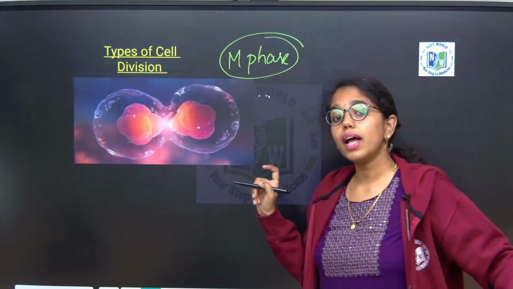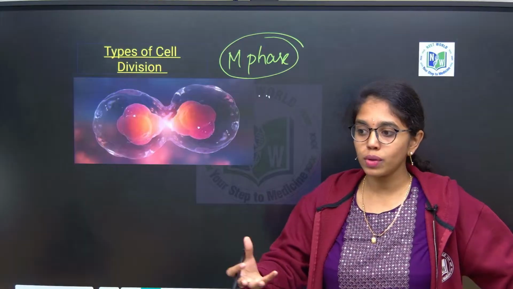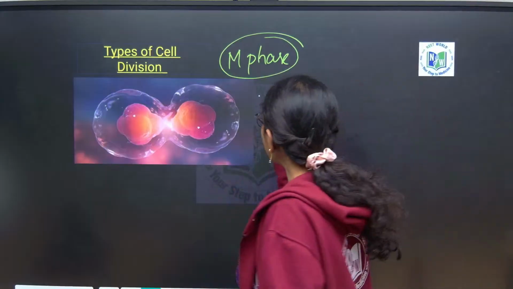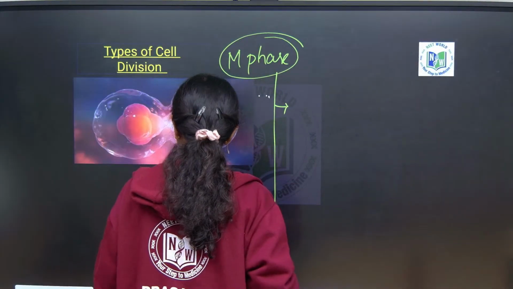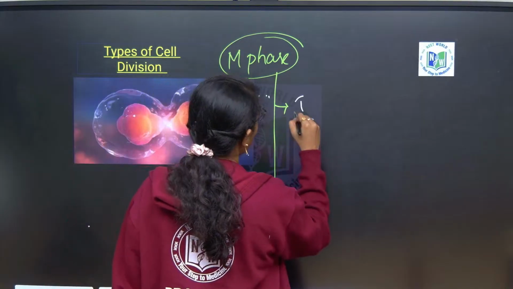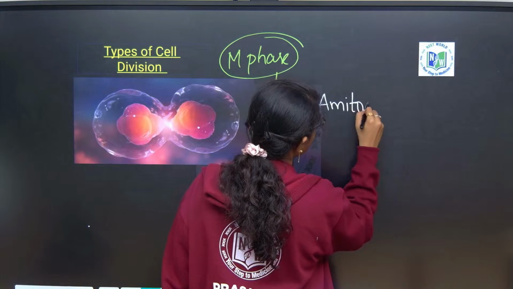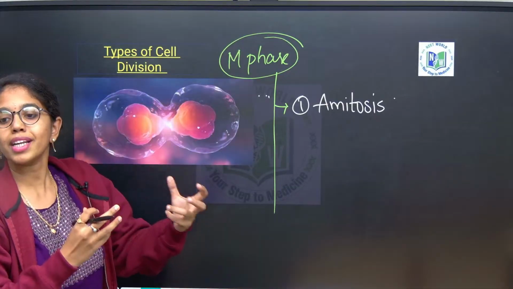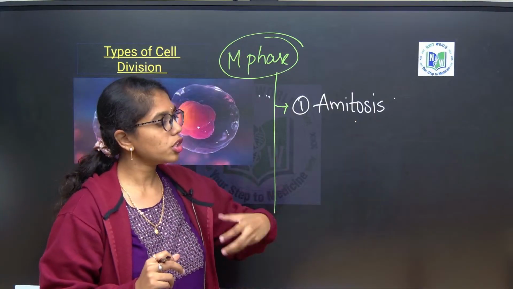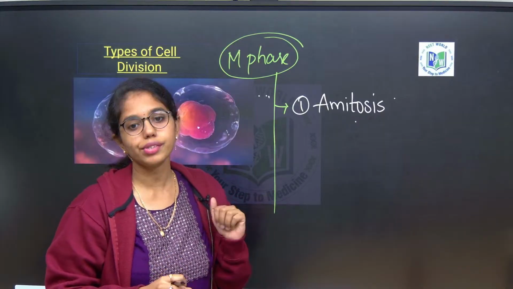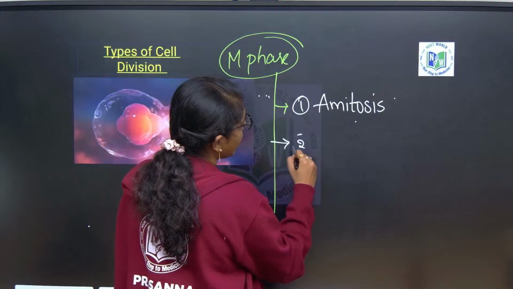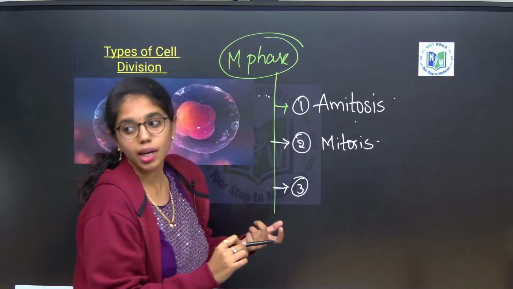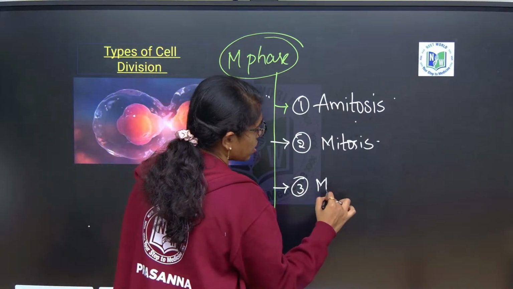No. For unicellular organisms like amoeba, and some protozoans like paramecium, what will be the M phase? It will be just fission. That fission you will call the first one, amitosis. Amitosis means the cell will just divide into 2 without any spindle fiber formation. You will usually see it in prokaryotes or unicellular organisms. The second type is mitosis, and the third type, which takes place in germ cells, is meiosis.